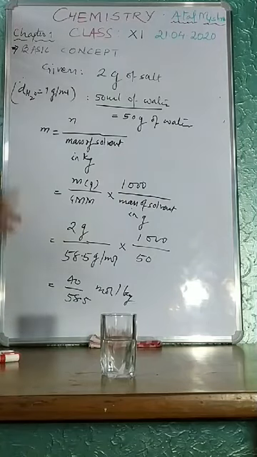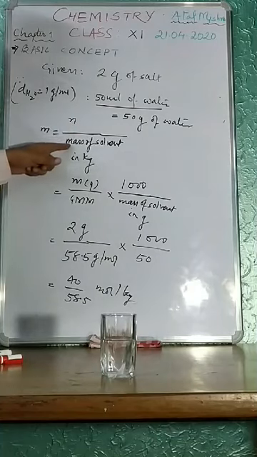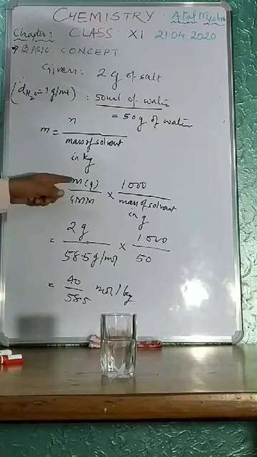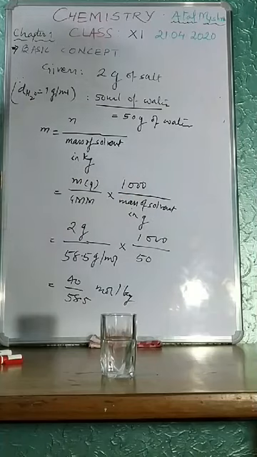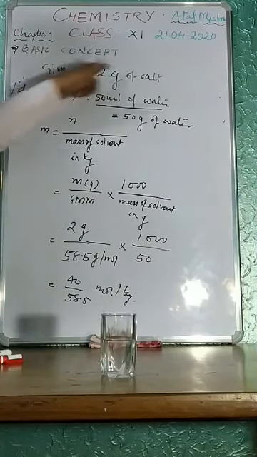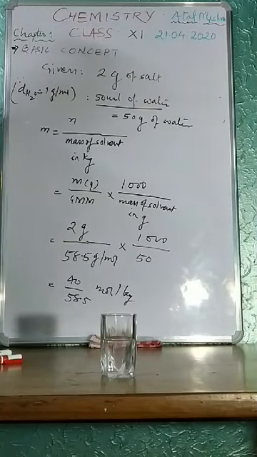See, molality is what? Number of moles of solute dissolved in 1 kilogram of solvent. Number of moles can be written as given mass upon molar mass, and mass can be converted into gram, 1000 upon mass of solvent in gram. So by using that workable formula, you can calculate molality of the given solution. Here I am giving 2 gram of salt which is dissolved in 50 ml of water, but you can convert it into 50 gram of water, and by that you can calculate 2 gram upon 58.5 into 1000 upon 50. So it will come 40 upon 58.5 mole per kilogram. This is the molality. Is it clear?